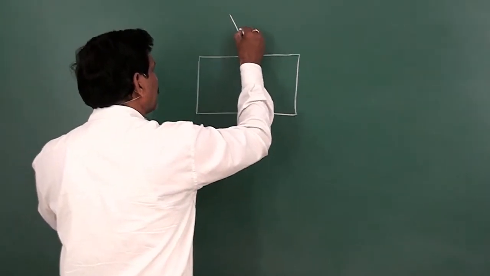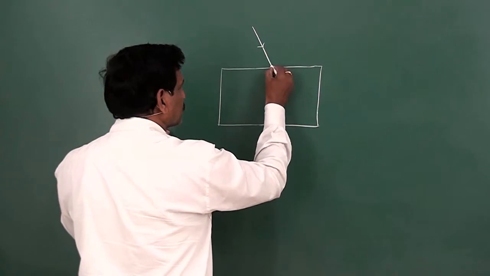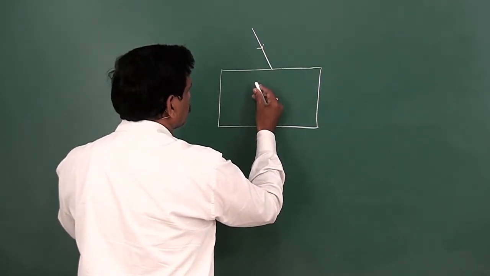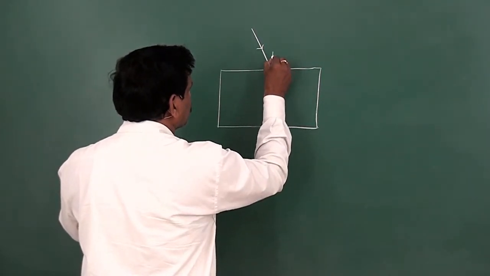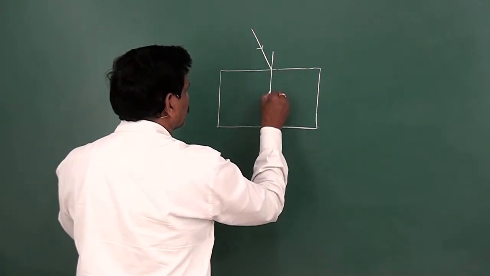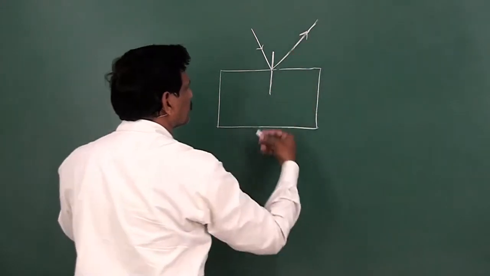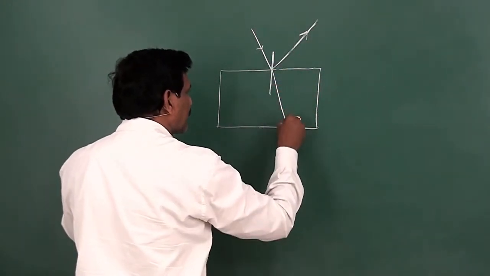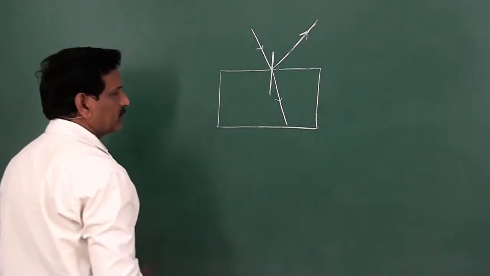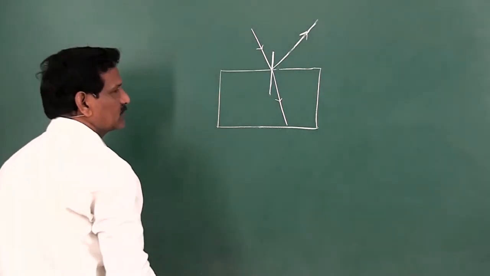This is the light ray which strikes the surface. Then part of it is reflected like this, this being the normal here. The remaining part is refracted into the medium. So this is the situation.